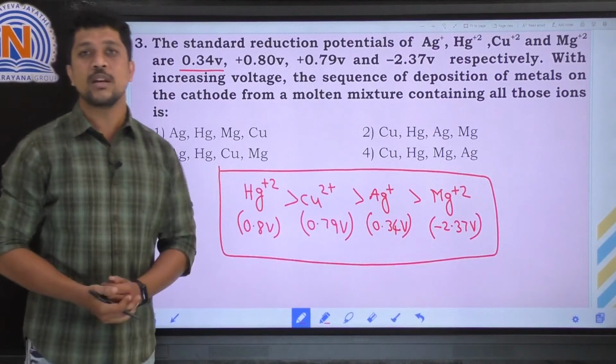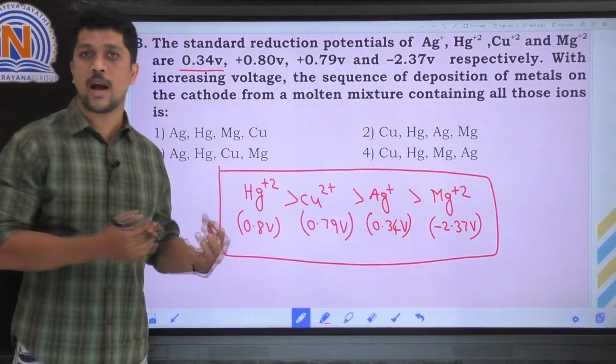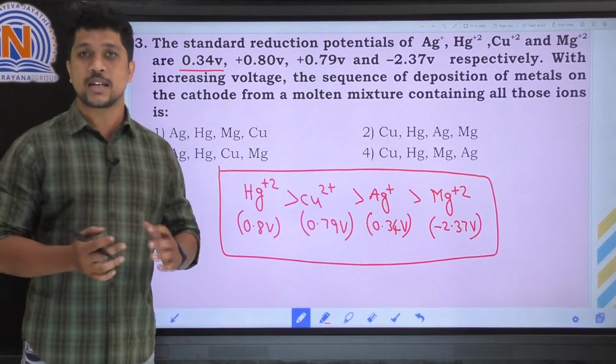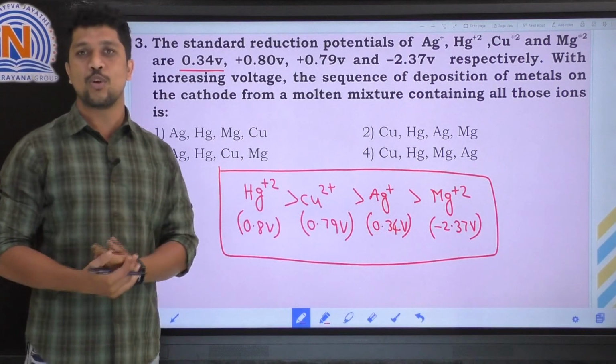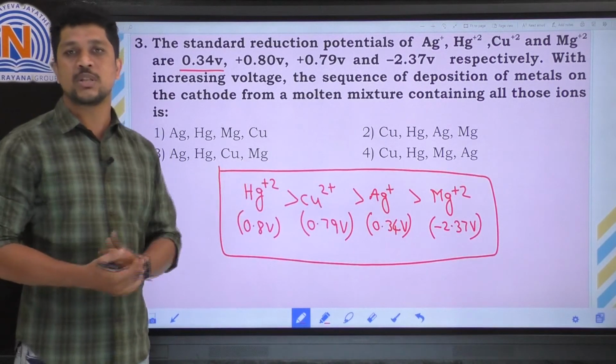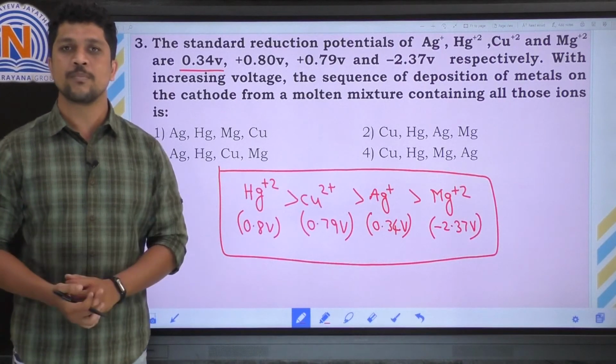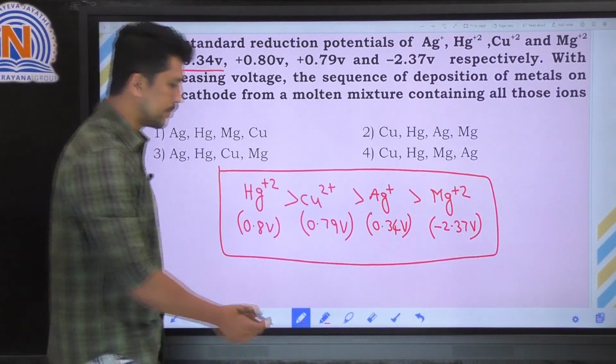So this is based on the reduction potential value. The ion which has the high reduction potential can easily be reduced. If you increase the voltage, then it can easily deposit at the cathode. Clear? Let's move on to the next question.